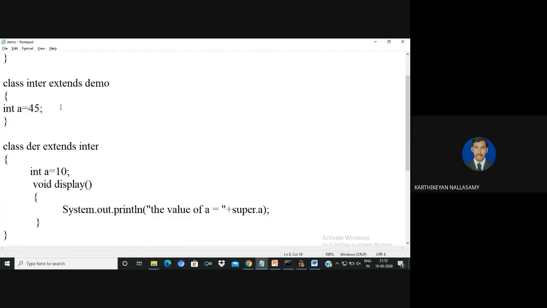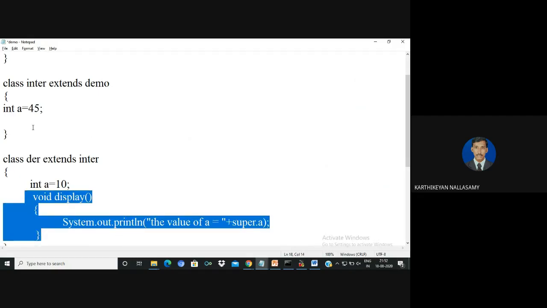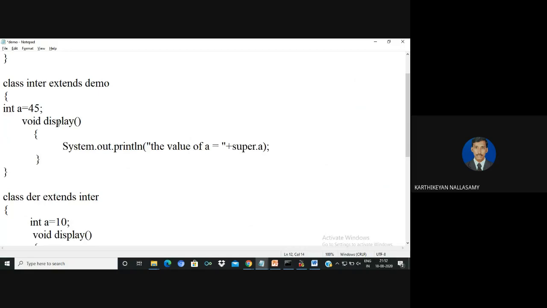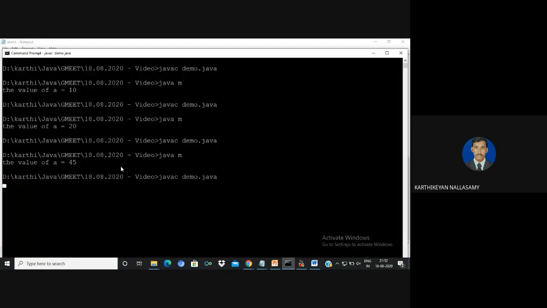But here in this logic, I'm going to use void display1, and instead of super.a, I'm going to call super display1, so the execution always starts from the intermediate class.